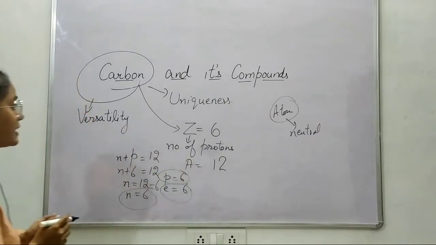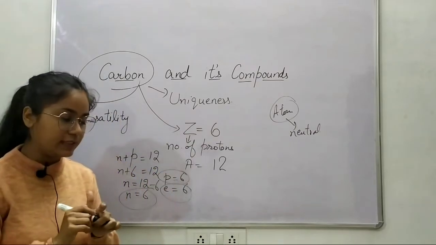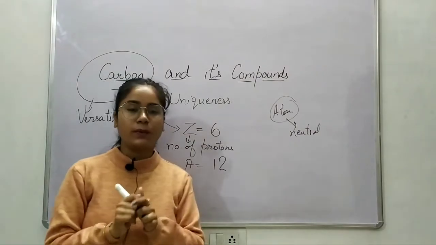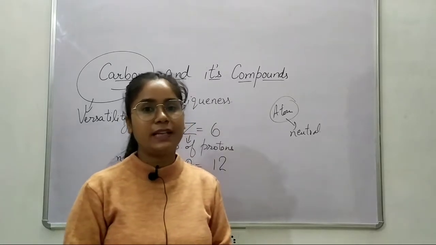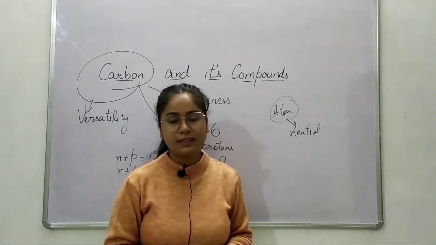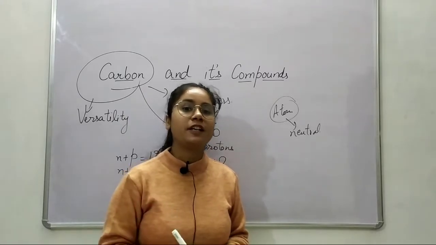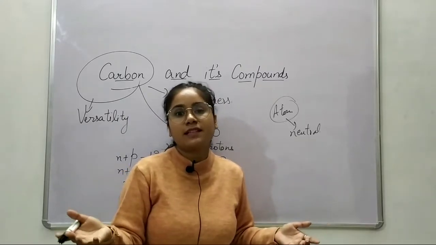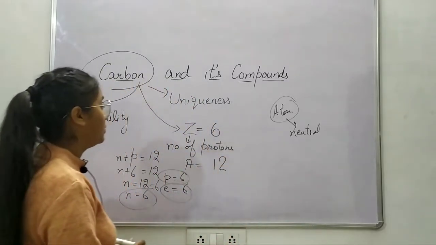The uniqueness continues, and one more point before that. If you are aware of the periodic table, then carbon is placed in the second period and in the 14th group in the periodic table. Now, why am I telling you? Because you will be discussing it in the next chapter that I told you about earlier. Okay, now let's talk about the uniqueness.